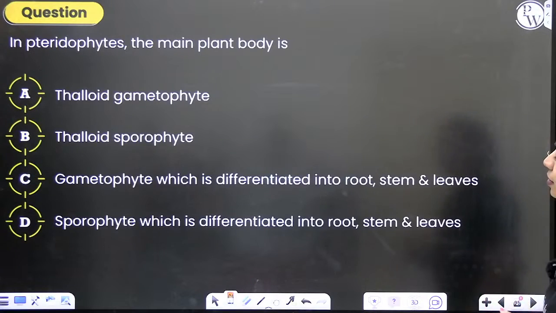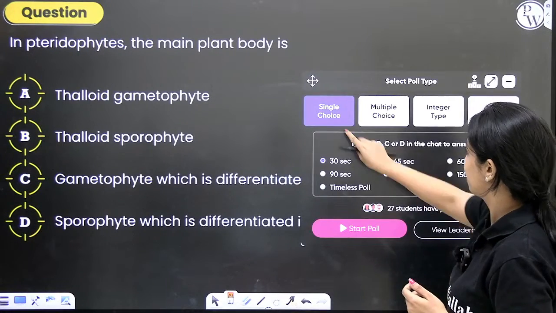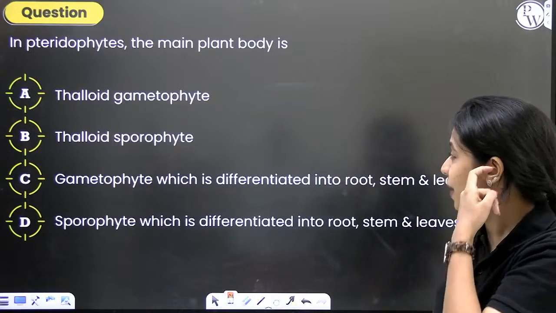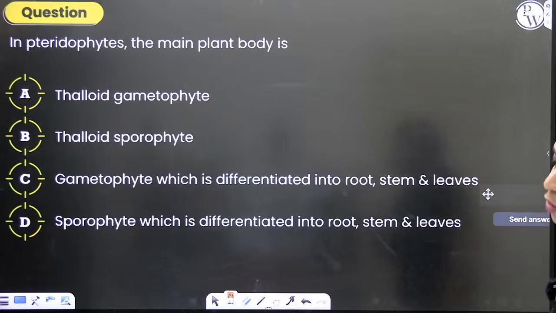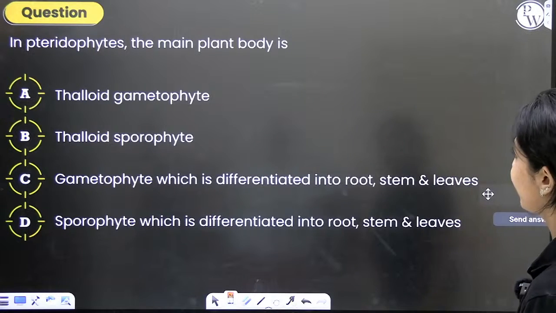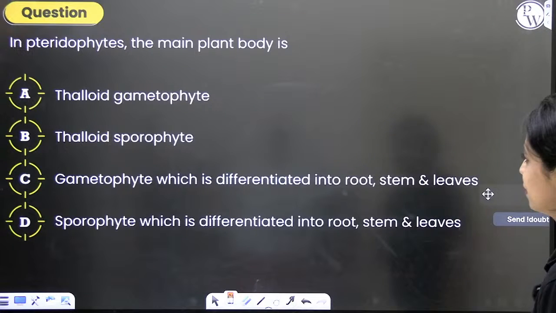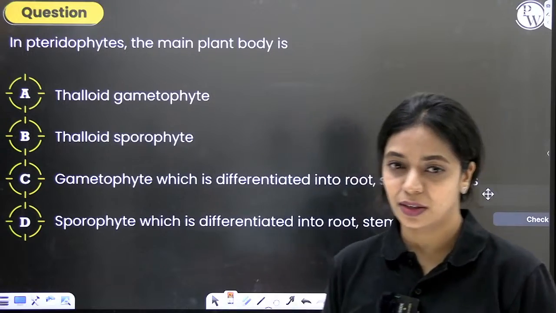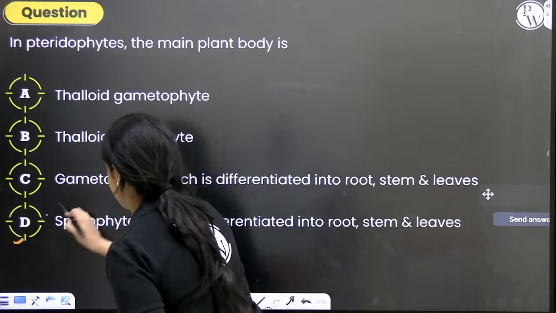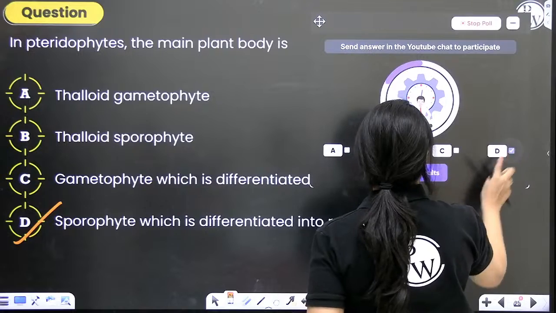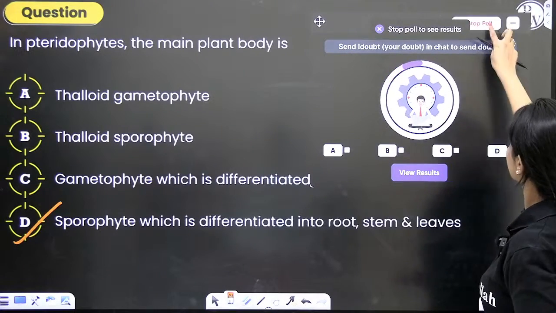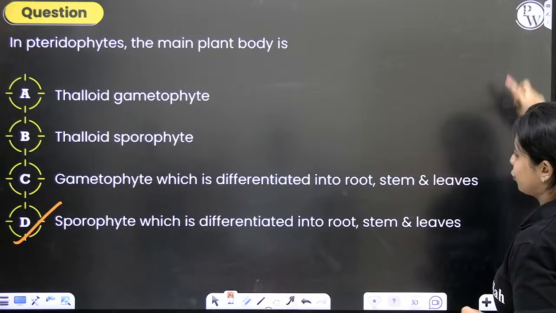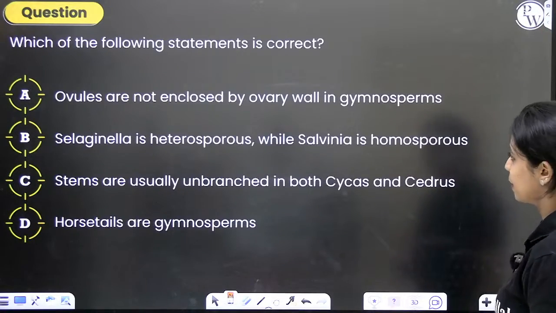Now let's take a look at another question based on pteridophytes. It's a mixed question. In pteridophytes, main plant body is thalloid gametophyte, thalloid sporophyte, gametophyte which is differentiated into root, stem and leaves, or sporophyte which is differentiated into root, stem and leaves. Option D is the correct answer. 89% of you have answered correctly. Here is our next question.